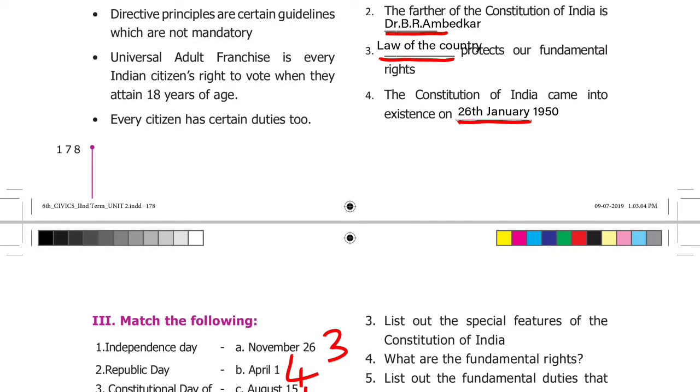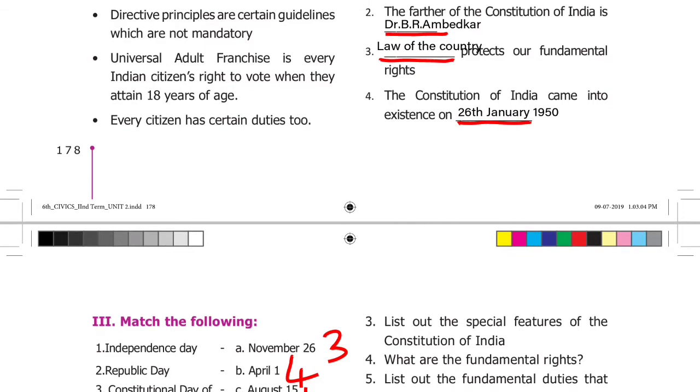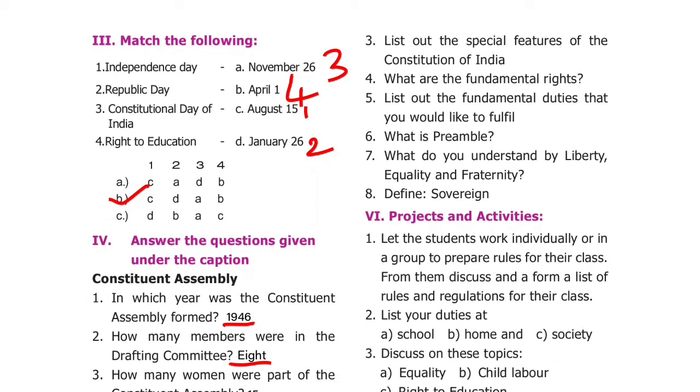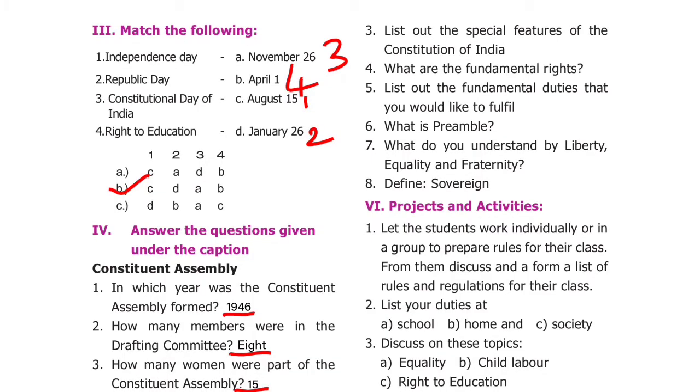The Constitution of India came into existence on dash. Answer: 26th January 1950. Next, Roman letter 3, match the following. Independence Day. Answer: August 15. Republic Day, January 26. Constitutional Day of India. Answer: November 26. Right to education. Answer: April 1.